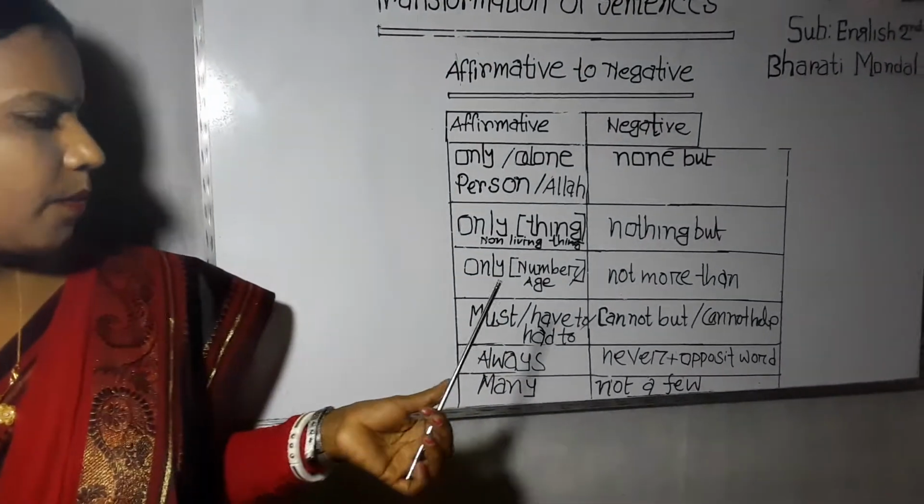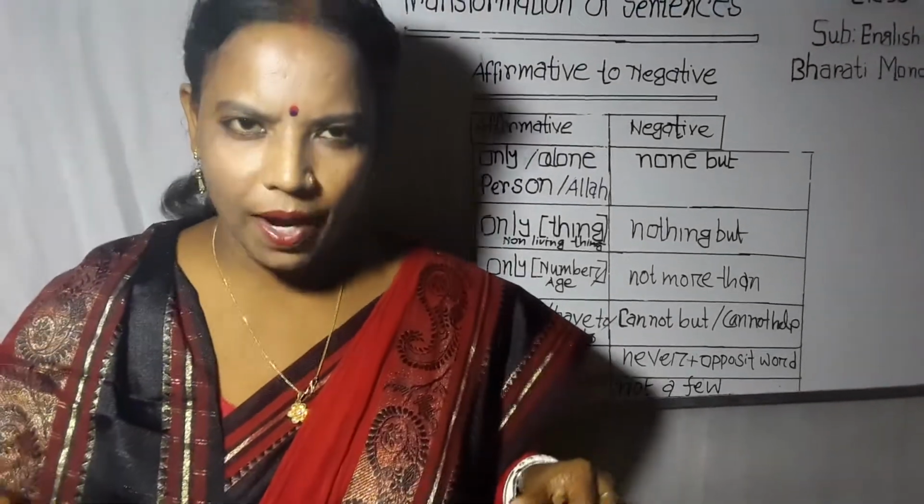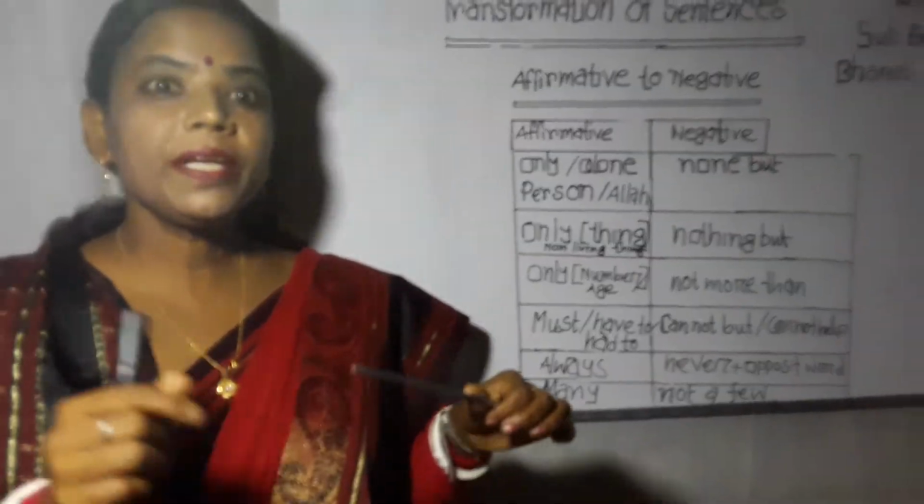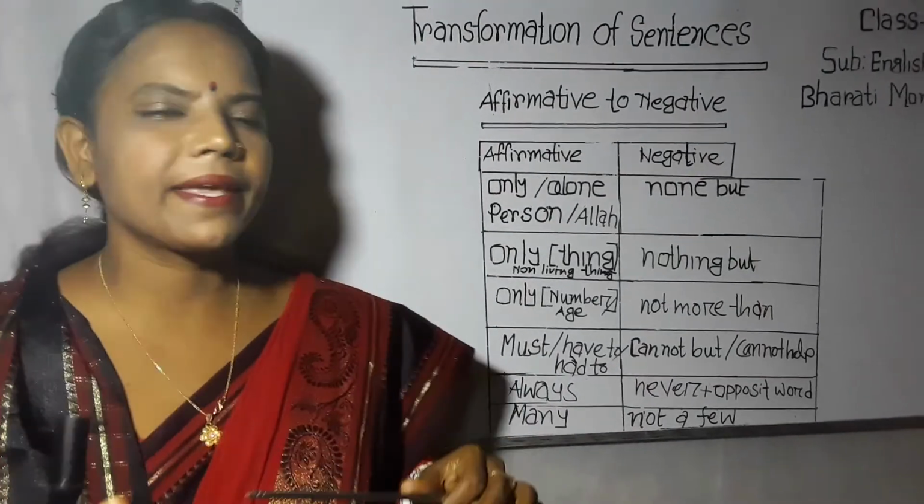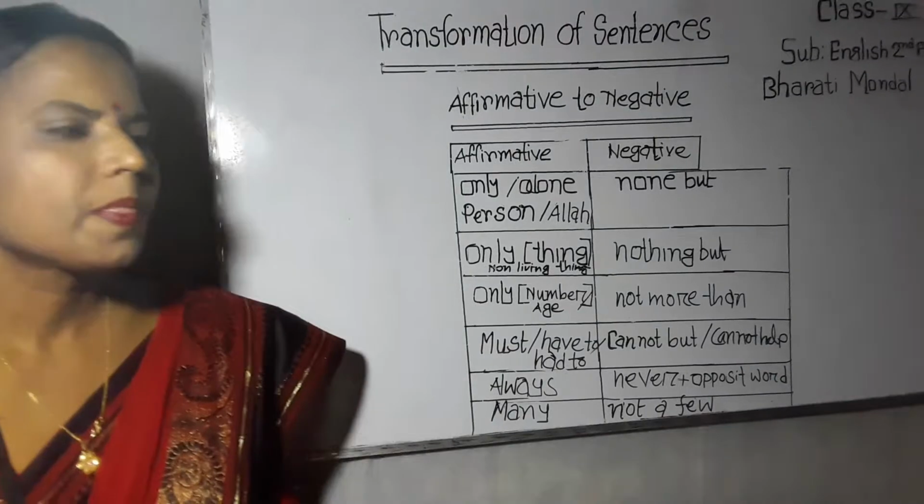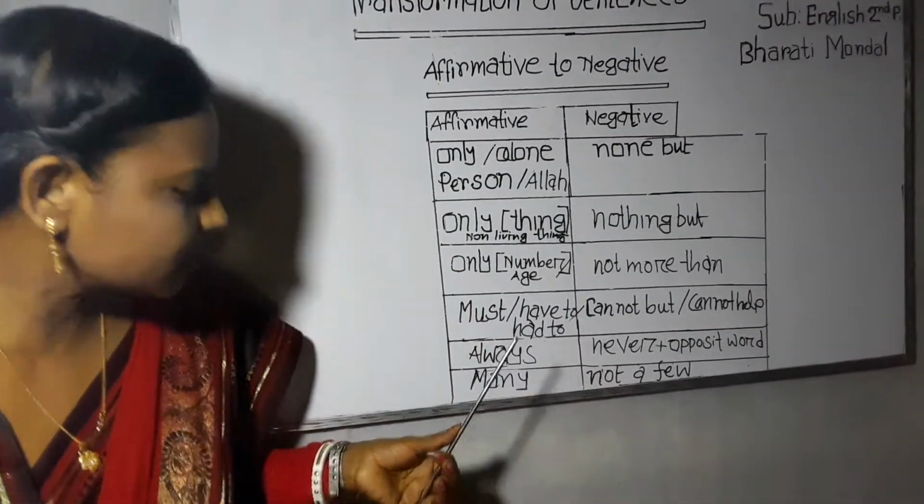Okay. For example, we can say, I must do the work. It is an affirmative sentence. When it changes into a negative sentence, the sentence will be turned into, I cannot but do the work. In this way, now dear learners, we can discuss the next rule.